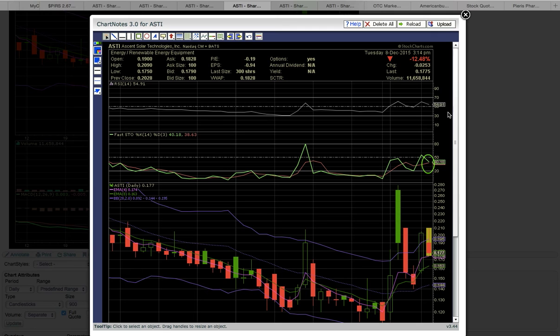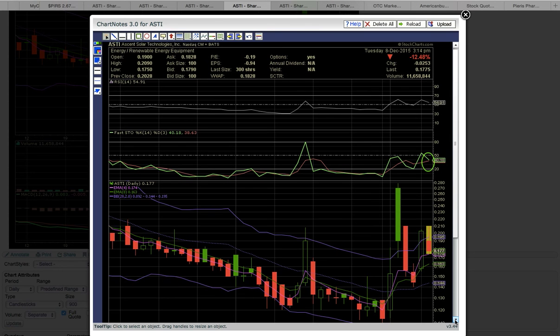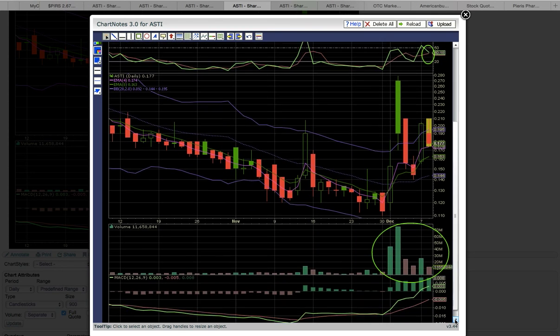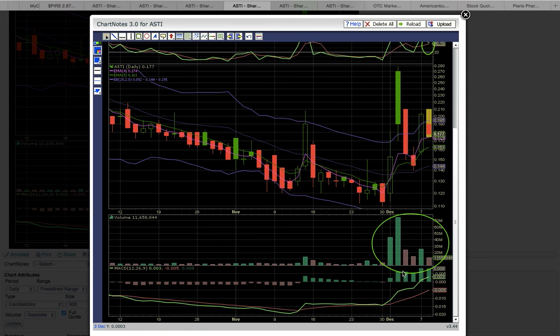Currently, RSI is at 54.91 and in the 50 to 70 bull zone, so RSI is looking good. Bulls, you really want to see RSI stay above 50, and that would show that the chart is still strong. What's caught our eye is the volume. As you notice, there's been very big volume behind the move. Last week, there were these giant volume spikes, and that got everybody's attention. So everyone, just be sure that the volume is still with the trade. The saying is, enter with the volume and exit before the volume leaves.